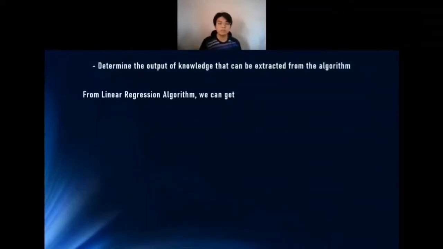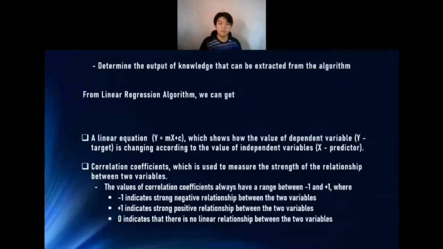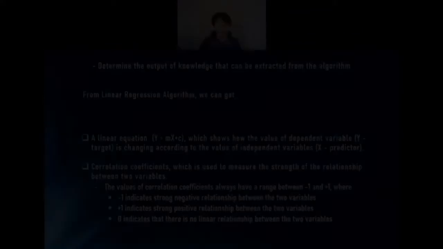From the linear regression algorithm, we can get a linear equation y equals mx plus c, which shows how the value of the dependent variable, the target, changes according to the value of the independent variable, the predictor. And second, we can get a correlation coefficient, which is used to measure the strength of the relationship between two variables. The values of the correlation coefficient always range between -1 and +1, where -1 indicates a strong negative relationship between the two variables, while +1 indicates a strong positive relationship. There's also a possible value of 0, which indicates that there's no linear relationship between the two variables.